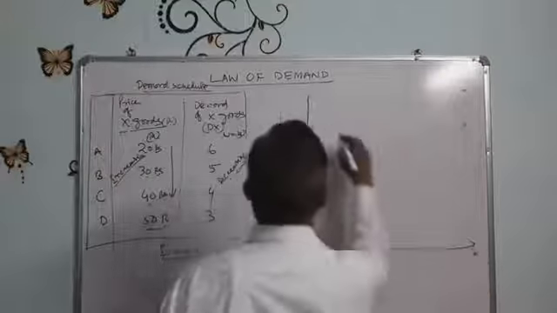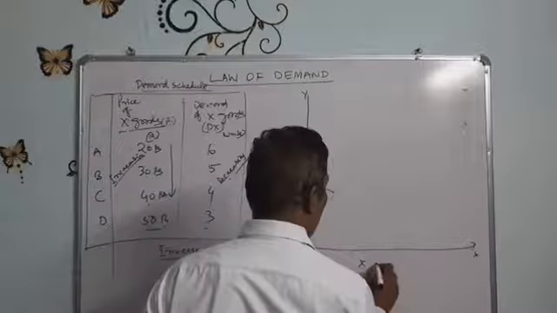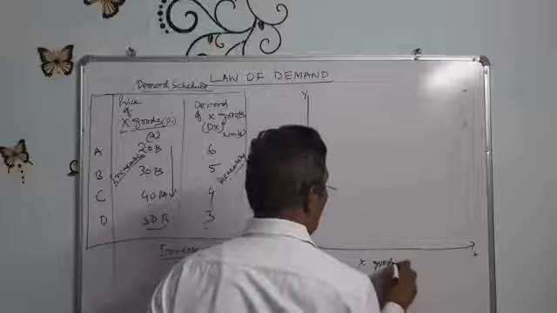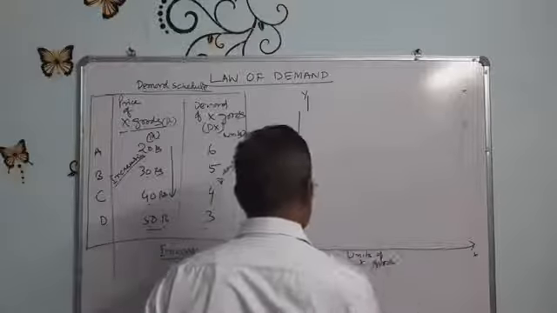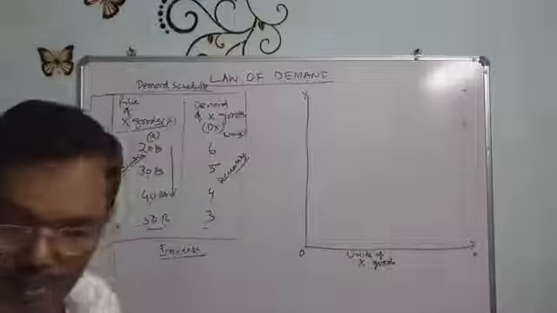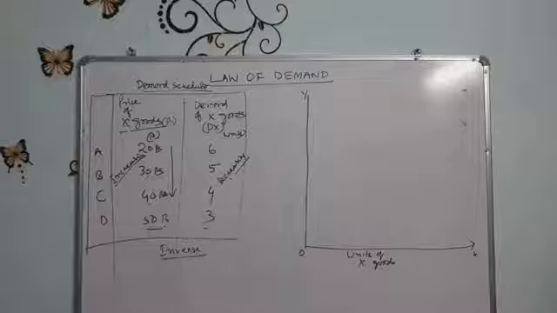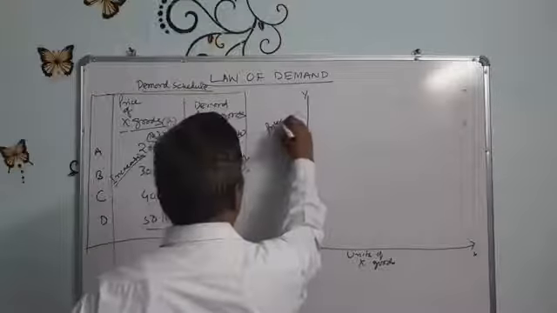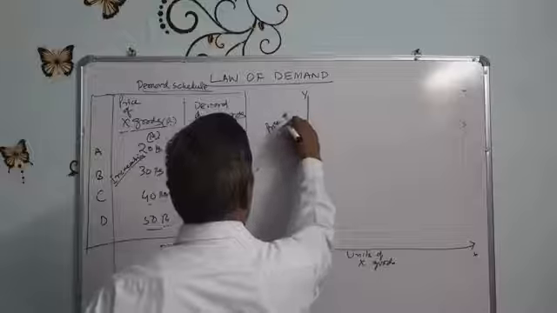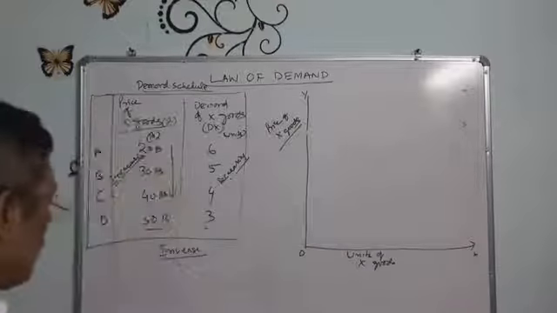On the x-axis we take units of X goods demanded, and on the y-axis the price of X goods.